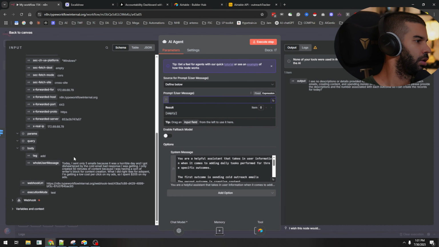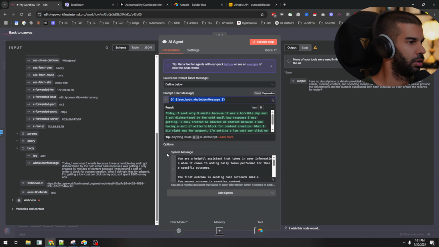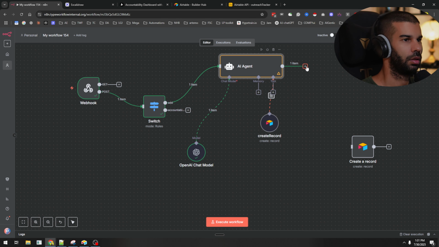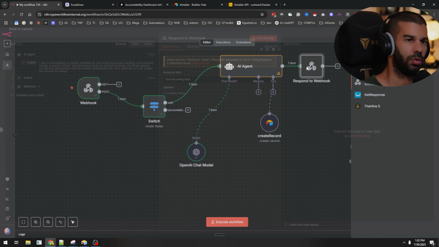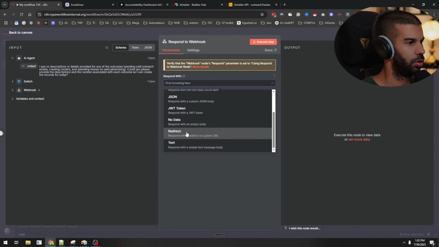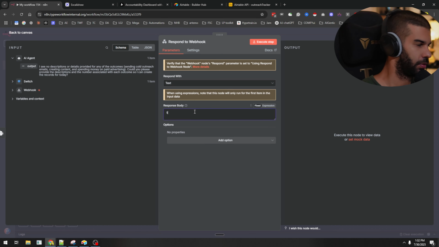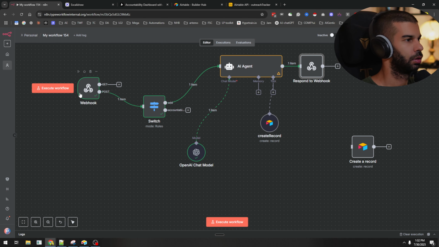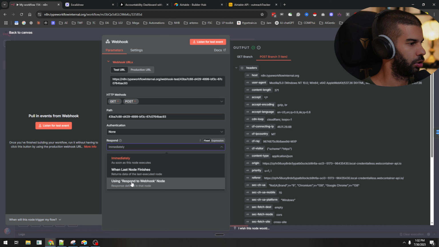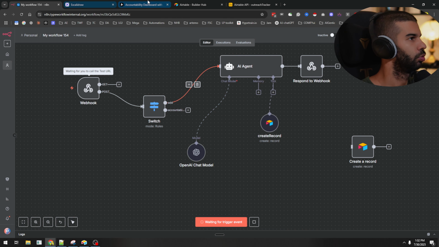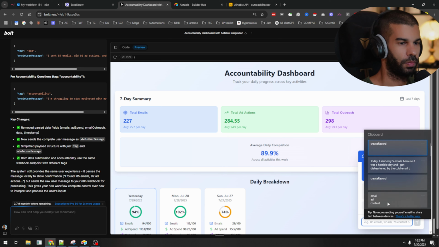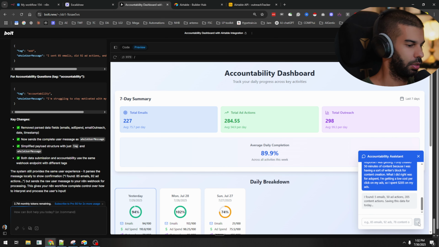Okay, cool. So this we just need to update since we updated what gets sent from the user. So let's update this whole user message right here. And over here, let's add a response, not a get response. Let's add a webhook response, which will be, let's just have success here. And here, let's just change this to respond to the webhook node. So let's try this once more, execute workflow, go back here, and I'm going to paste that in there.